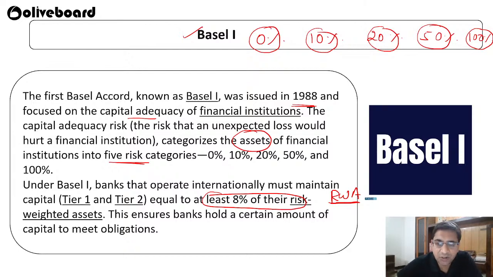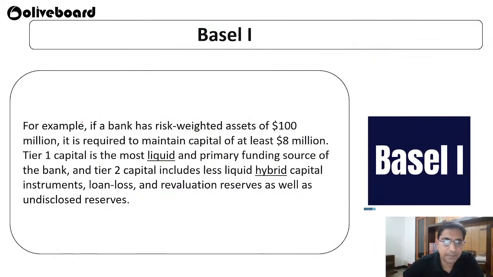This ensures the bank holds a certain amount of capital to meet its obligations. For example, if a bank has risk weighted assets of $100 million, at least 8%, that means $8 million, the bank has to keep as capital in its accounts.